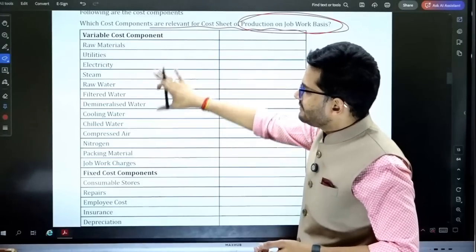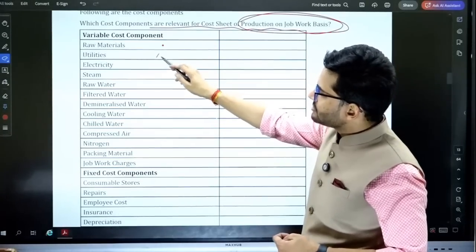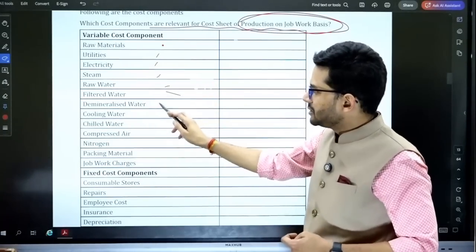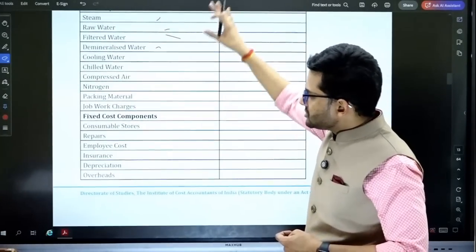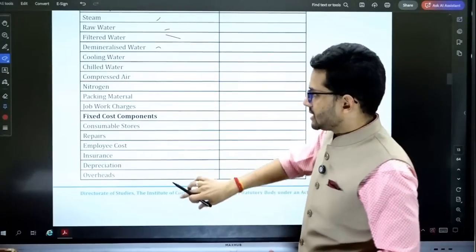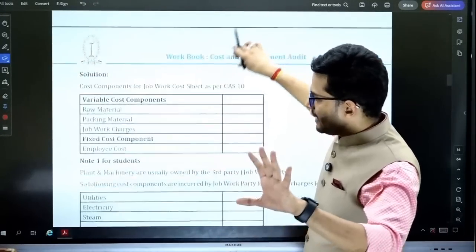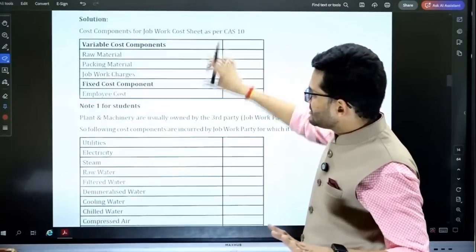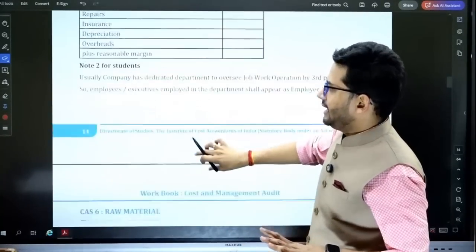Job worker will have these kind of expenditure: raw material, utilities, electricity, steam, raw water, filtered water, demineralized water, cooling water. So these are all the things that job worker will typically have in its cost sheet. Okay, so this is just a format. You have to just read this format, understand this format, and that's all.